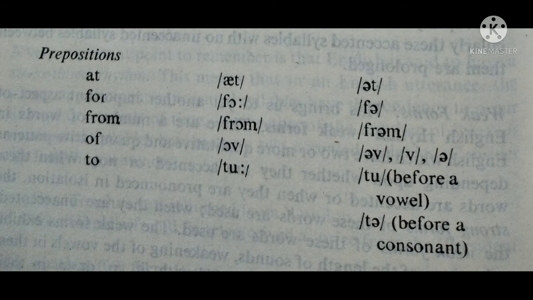Now we take up strong form and the weak form of other structural words called prepositions. At strong form, at weak form. For strong form, for weak form. From strong form, from weak form. Of strong form, o or u weak form. To strong form, to before a vowel, t before a consonant. I think you have understood the weak and the strong forms of these prepositions also.